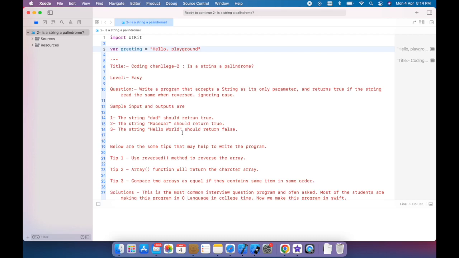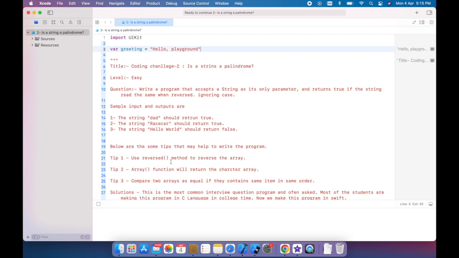Some sample inputs and outputs: the string "dad" should return true because dad is the same as its reverse, and the string "RaceCar" should return true because, ignoring case, both the string and its reverse are the same. The string "hello world" should return false because its reverse cannot be equal to "hello world".